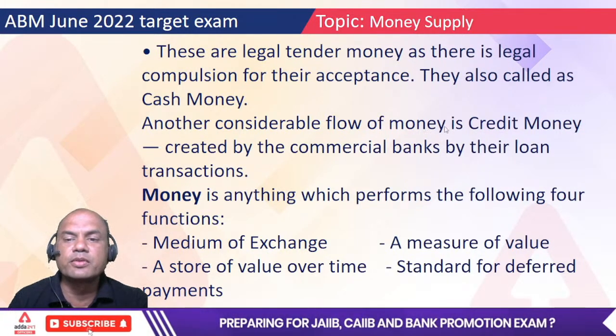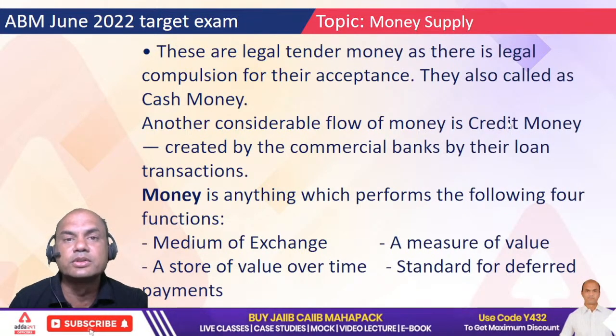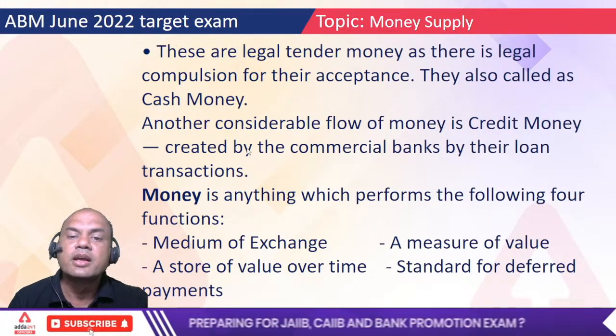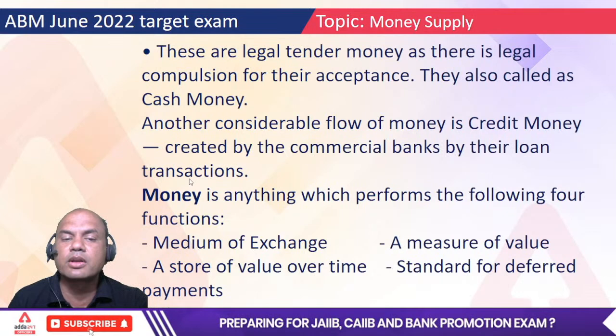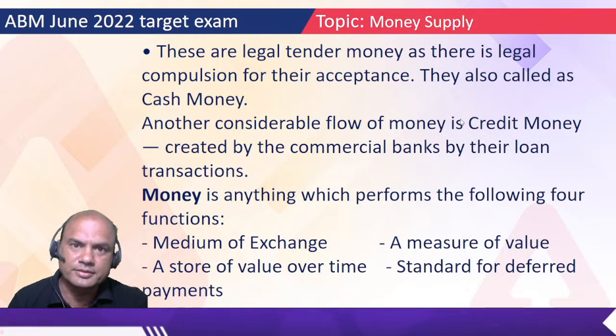Another considerable flow of money is credit money. Credit money means what? Which flows in the loans. This is related to repo and CRR. It is created by commercial banks by the loan transactions. So basically remember, this CRR is a generator of credit money.